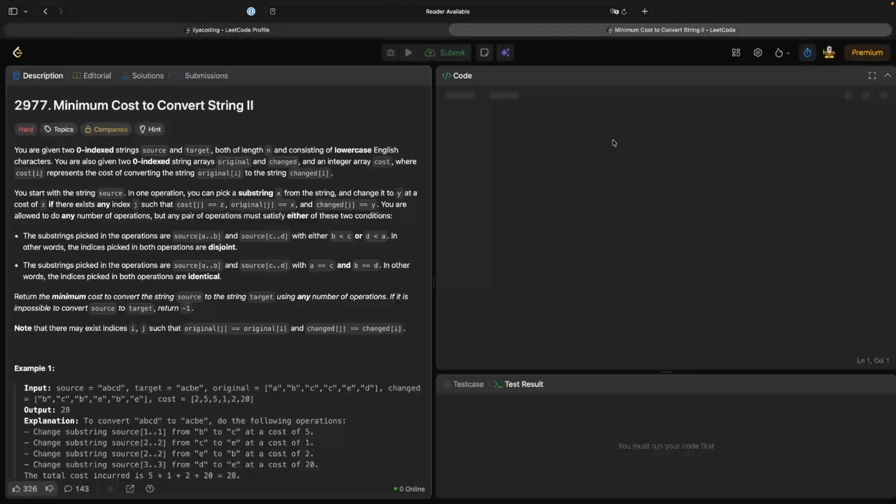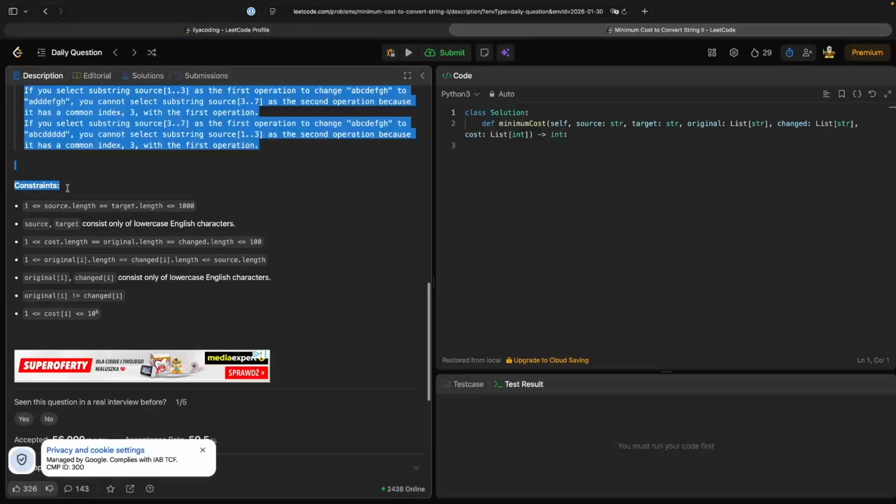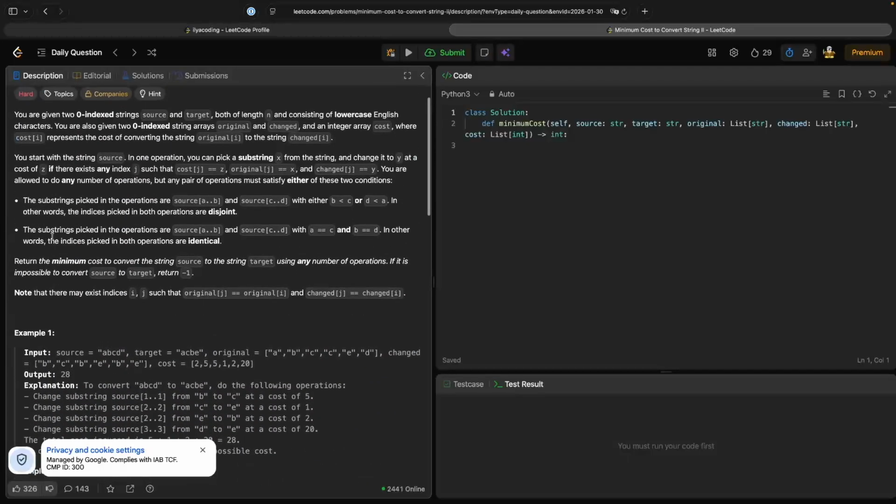Today's problem is Minimum Cost to Convert String Number 2. It's hard level, and the level is hard because of these very strange constraints and the new condition here, since we need to handle the same indexes. So if indexes intersect, we could not do this. This is a completely new solution, and let's start our implementation.